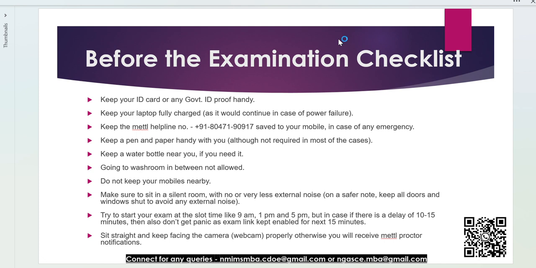Make sure not to keep your mobiles nearby, as it has happened in the past that many students kept their mobile even on vibrate or silent mode. AI can easily identify it. So, guys, make sure you are not using the mobiles.